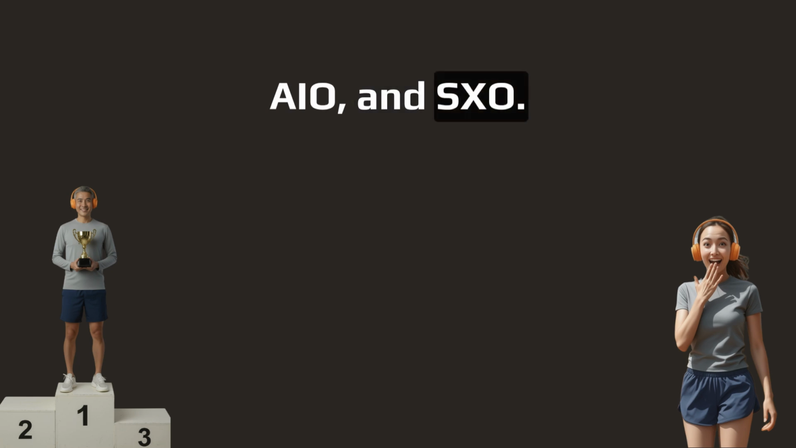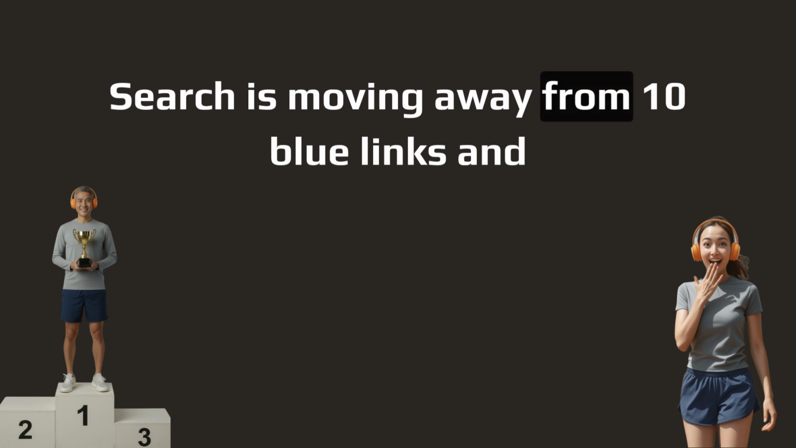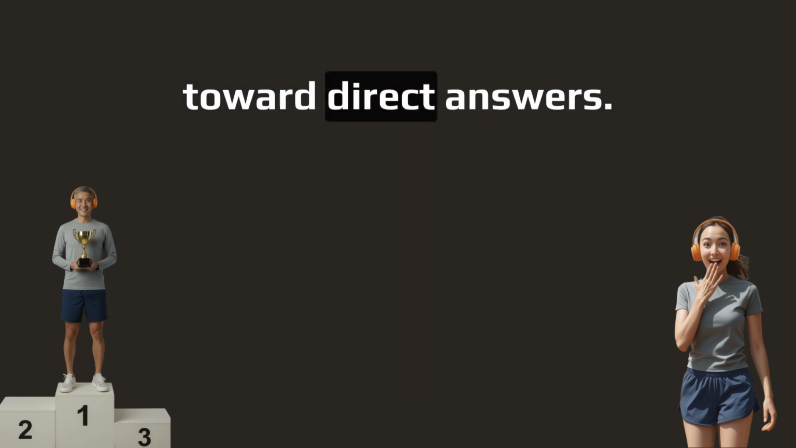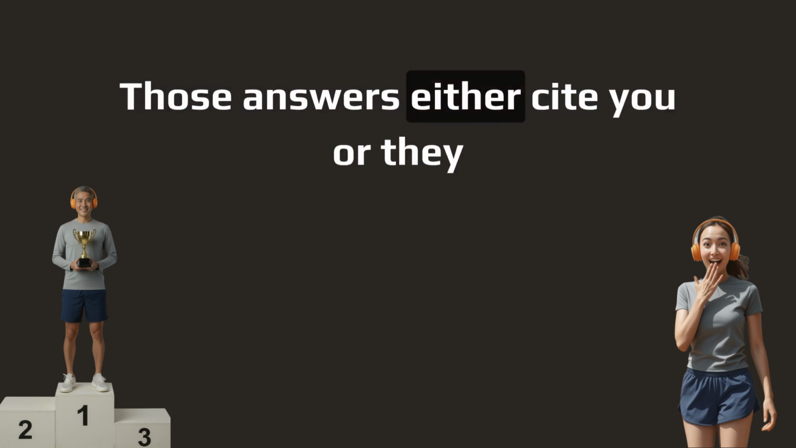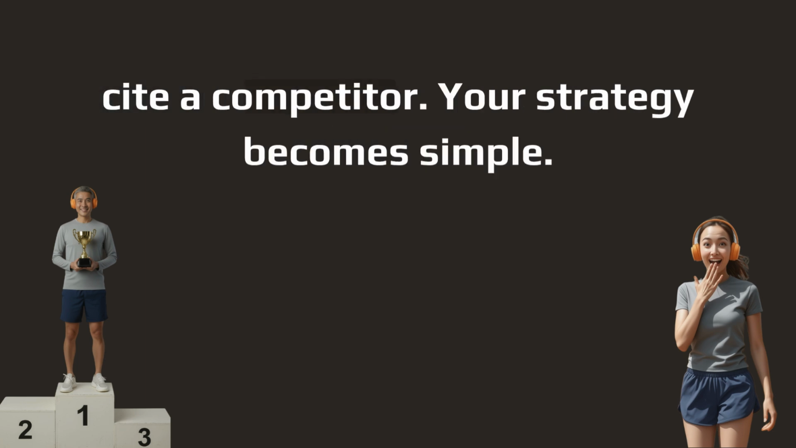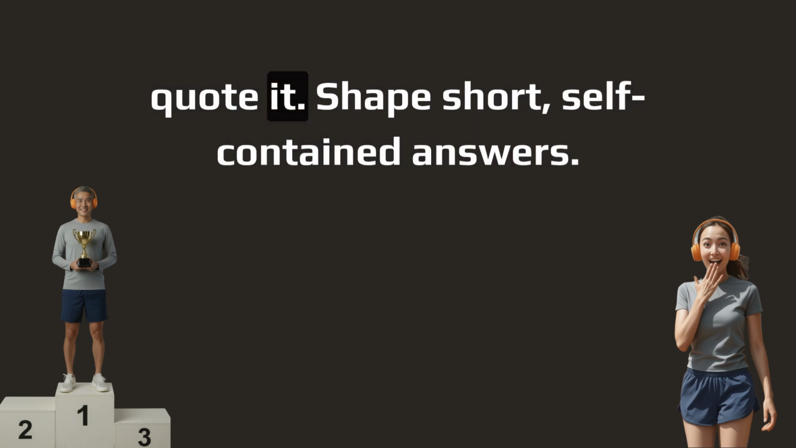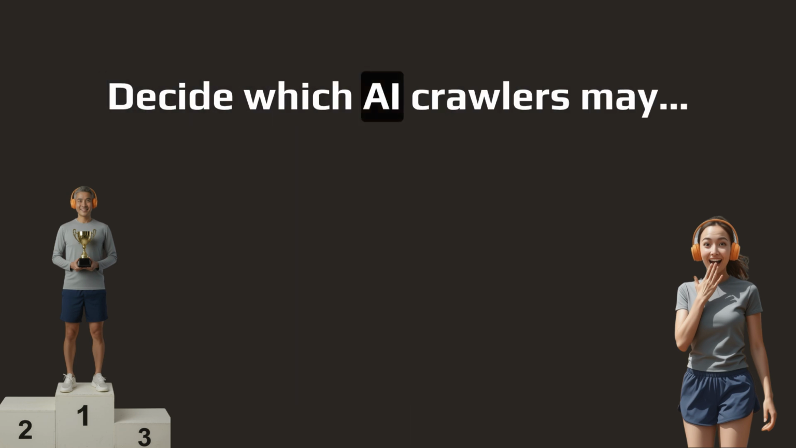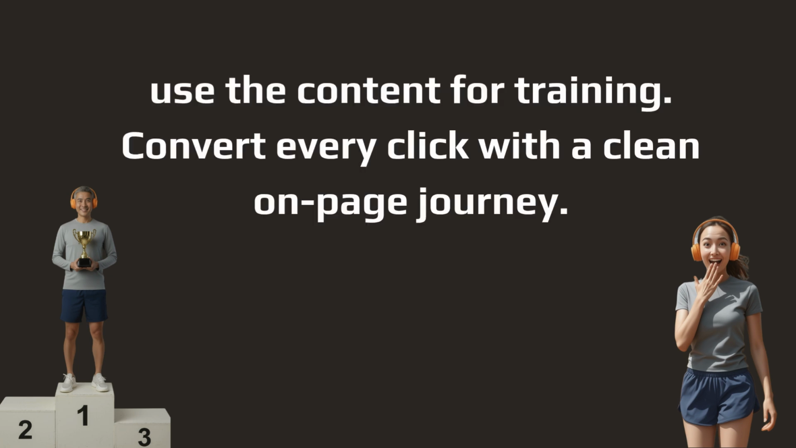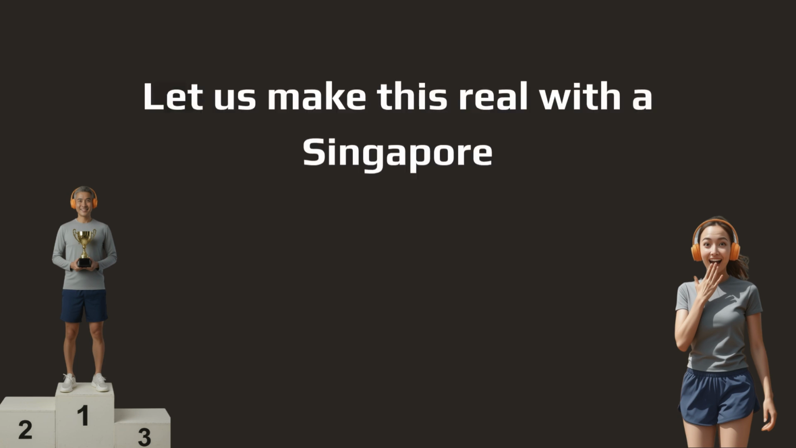and SXO. Search is moving away from 10 blue links and toward direct answers. Those answers either cite you or they cite a competitor. Your strategy becomes simple. Structure content so AI assistants can quote it. Shape short, self-contained answers. Decide which AI crawlers may use the content for training. Convert every click with a clean on-page journey.